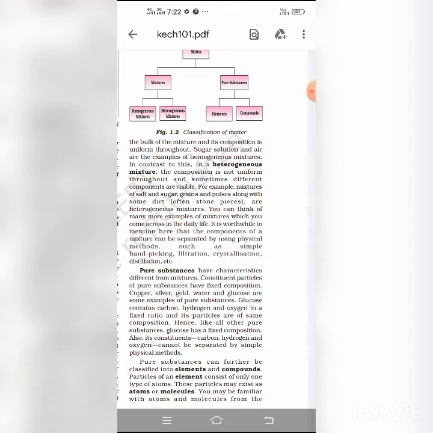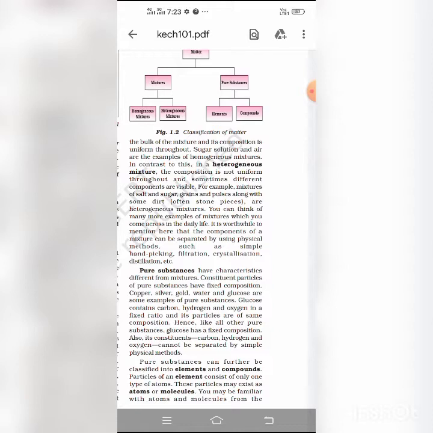Examples are boron, silicon, germanium, gallium. These are metalloids. They have some properties of metals and some properties of non-metals.